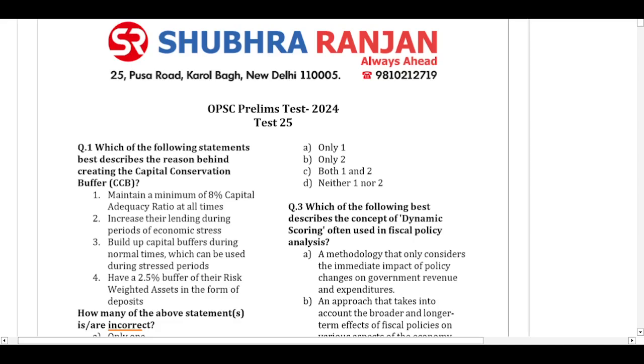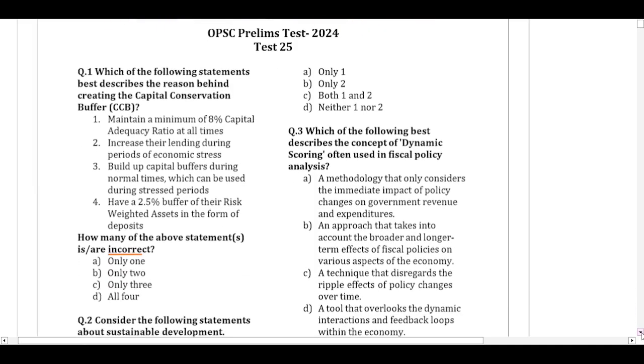As a part of our test series, we were discussing test number 25. This test number 25 is a full-length test of economy. As usual, our approach will be that we'll look at the questions, look at the statements, then quickly discuss the concept behind the question, then solve the question. Let us begin with question number 1.